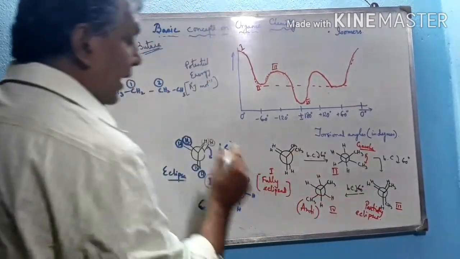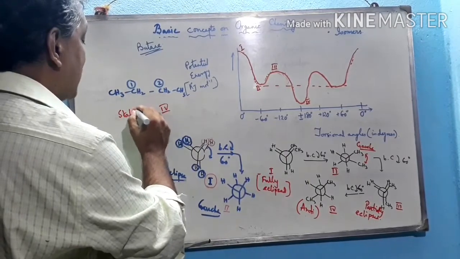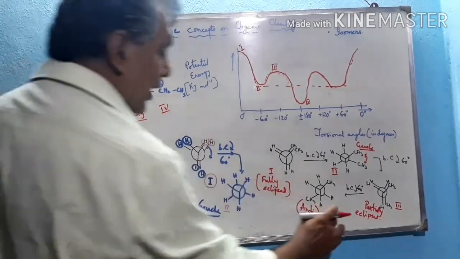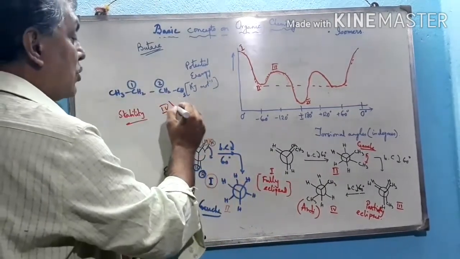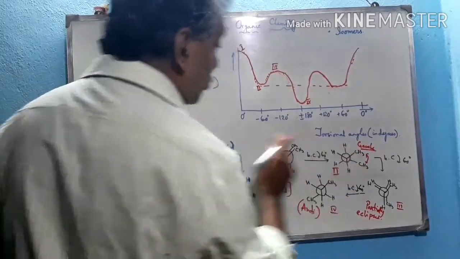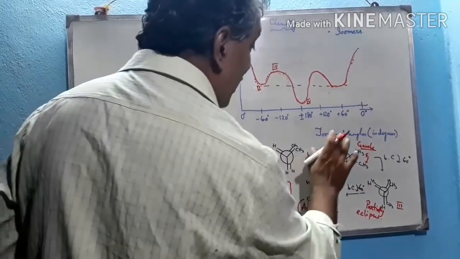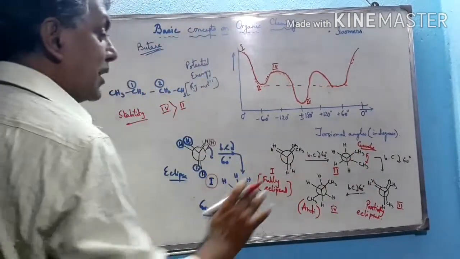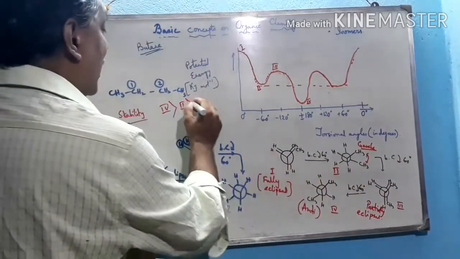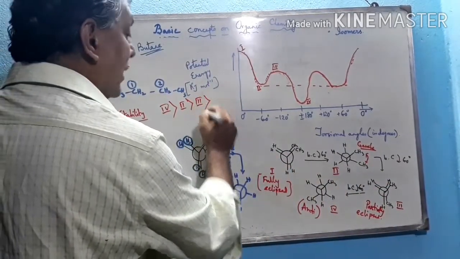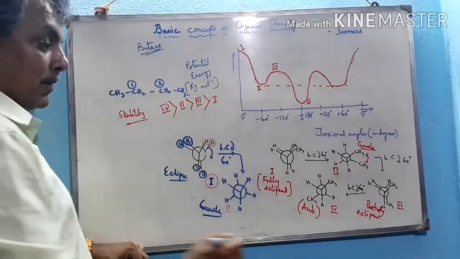If we compare the stability between these 4 structures, 4 has the maximum stability because all the groups are anti with respect to each other, and no steric hindrance occurs. After 4 comes 2, because gauche interaction occurs but it is not completely eclipsed or partially eclipsed. So compared to the other 2 eclipsed structures, gauche is more stable. Next is 3, because this is partially eclipsed, not fully eclipsed. And the least stable is number 1, the fully eclipsed structure. This is completed.